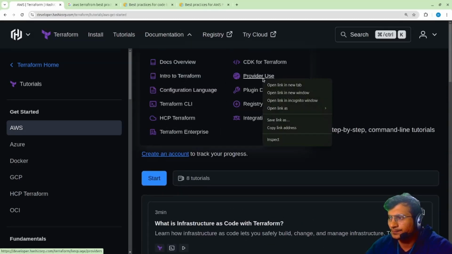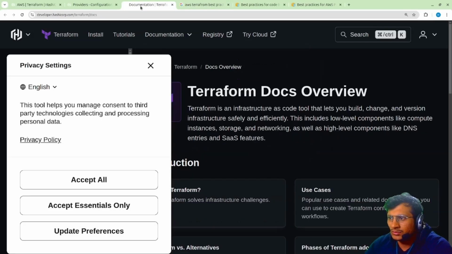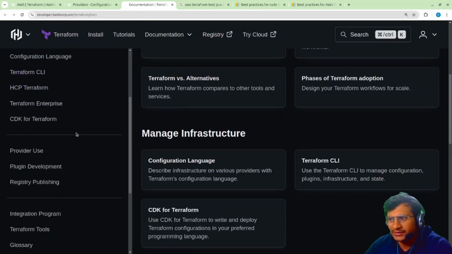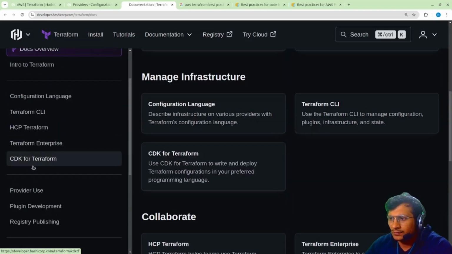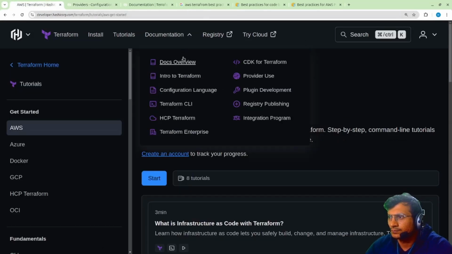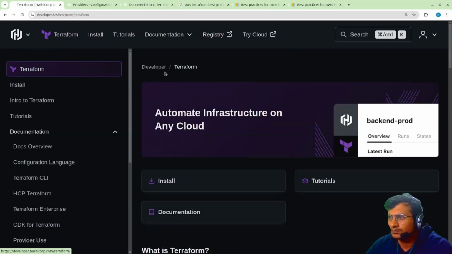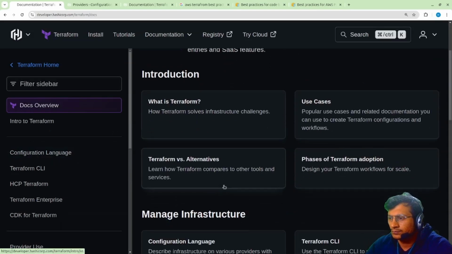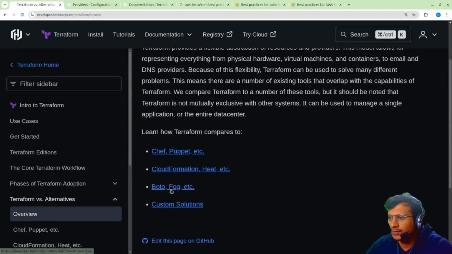I'll be using all the best practices that are designed over there. Terraform CDK provider, Terraform tools. There is one more thing: Puppet, Chef. Then here you can find everything, like CloudFormation. There are some cloud native tools also available.